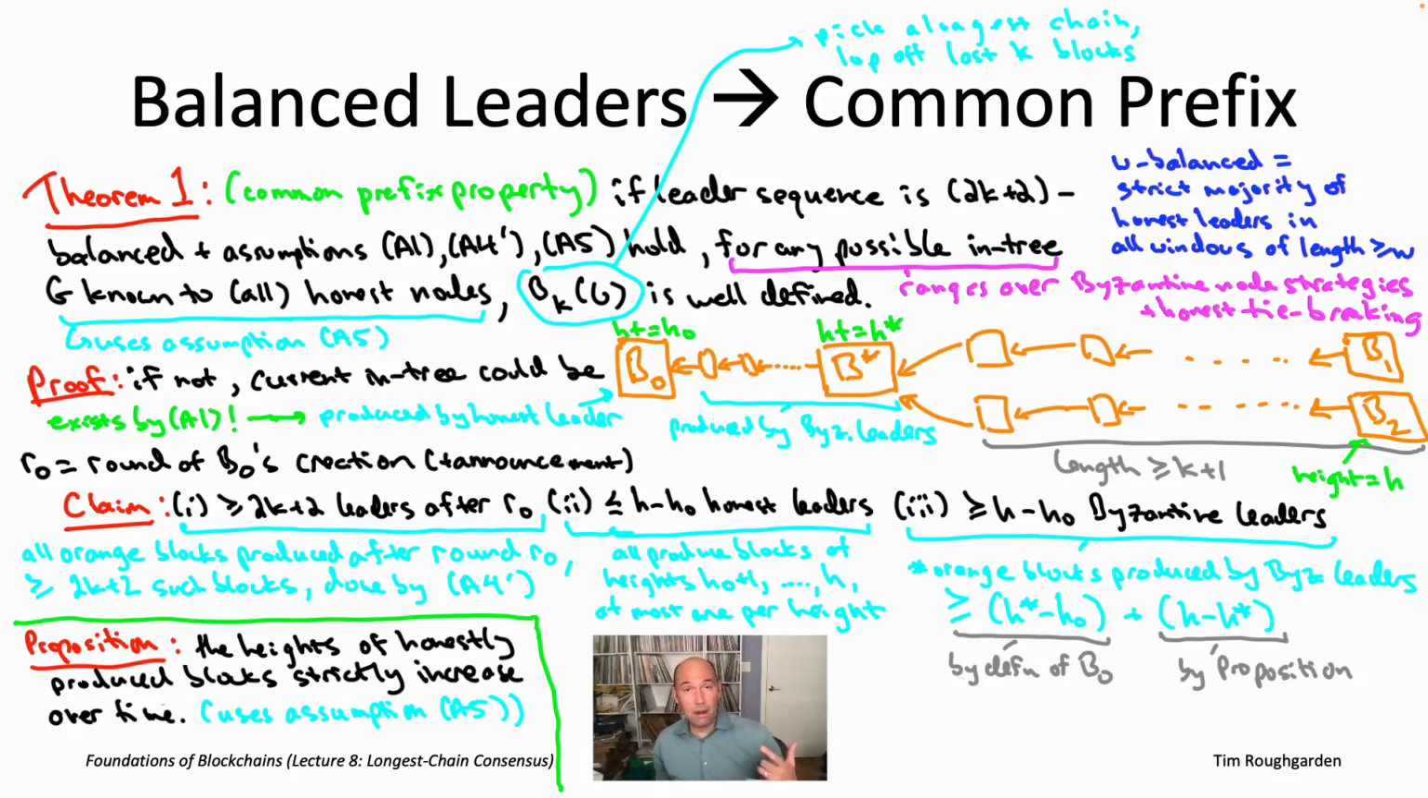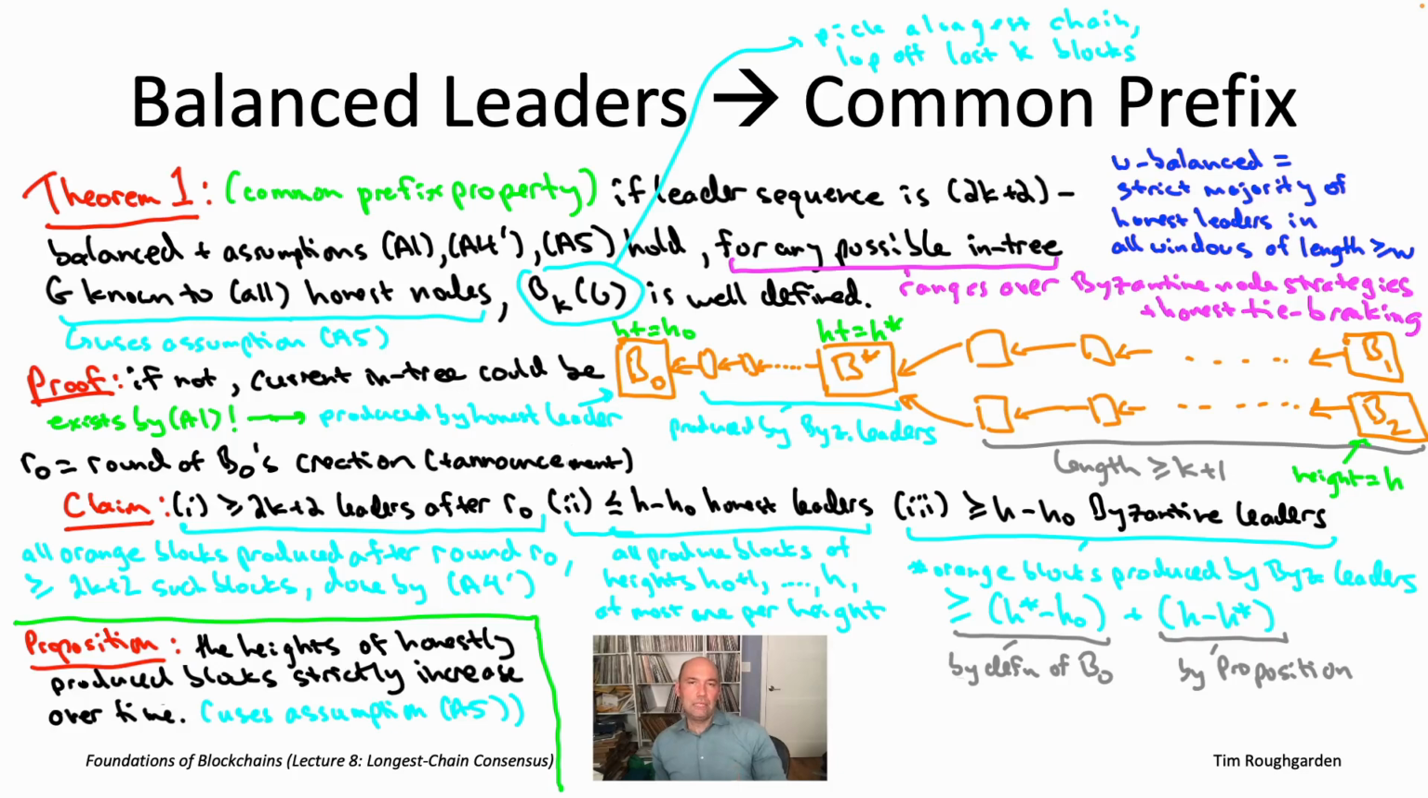All right, so combining our 2 lower bounds, our lower bound of H star minus H naught on the number of Byzantine produced blocks on the stem, with our lower bound of H minus H star for the number of Byzantine contributed blocks on the branches, we get an overall lower bound of H minus H naught on the number of these orange blocks that must have been contributed by Byzantine nodes.